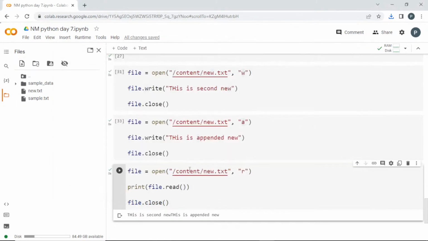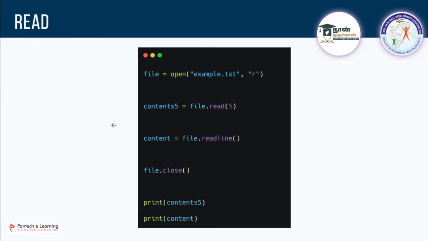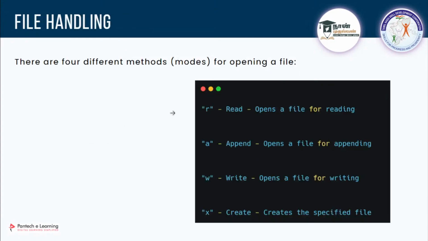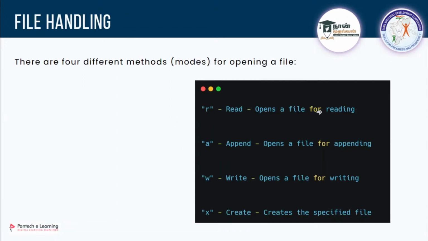It's very easy. Commonly you will be using open, and if you are going to write, you will be using .write, or if you are going to read, you will be using .read. And commonly 4 modes are there, which you can select based on your requirement. Is it clear, guys?